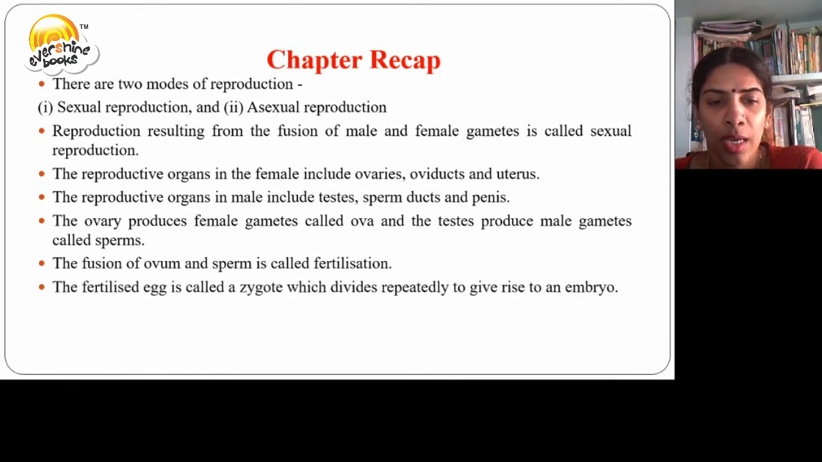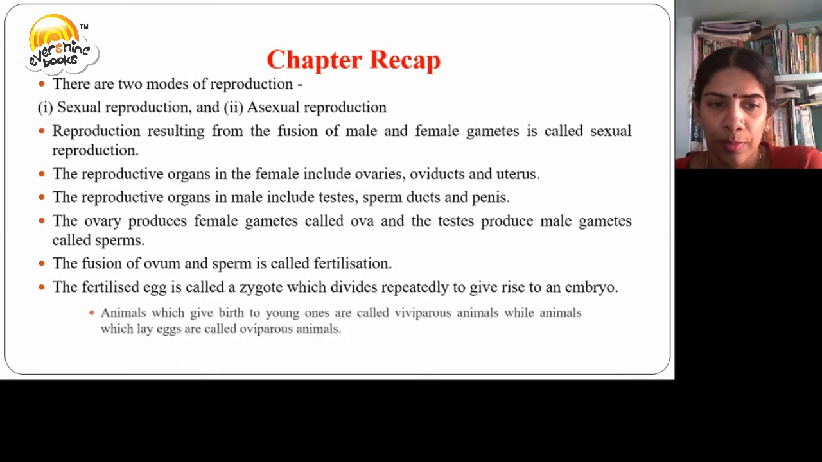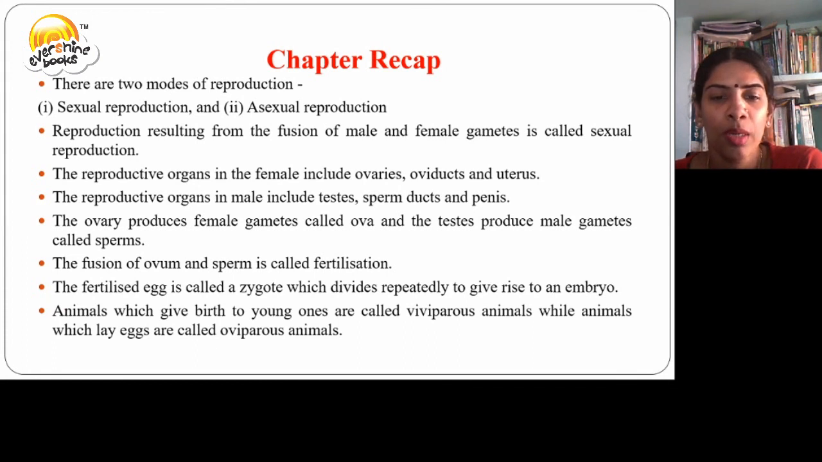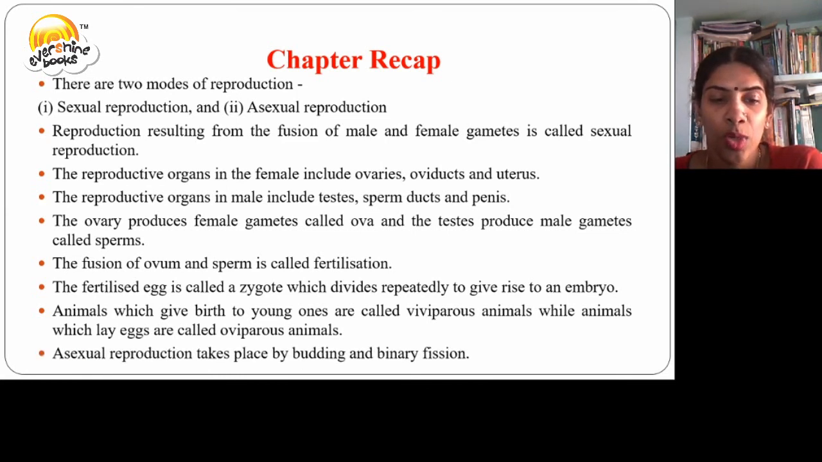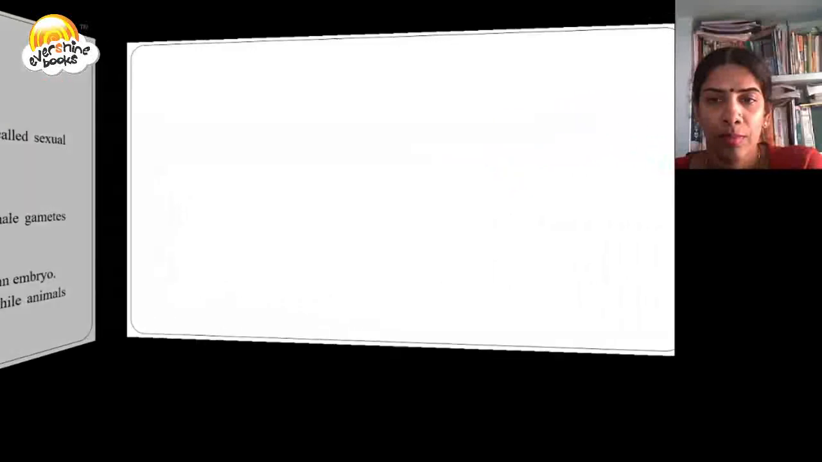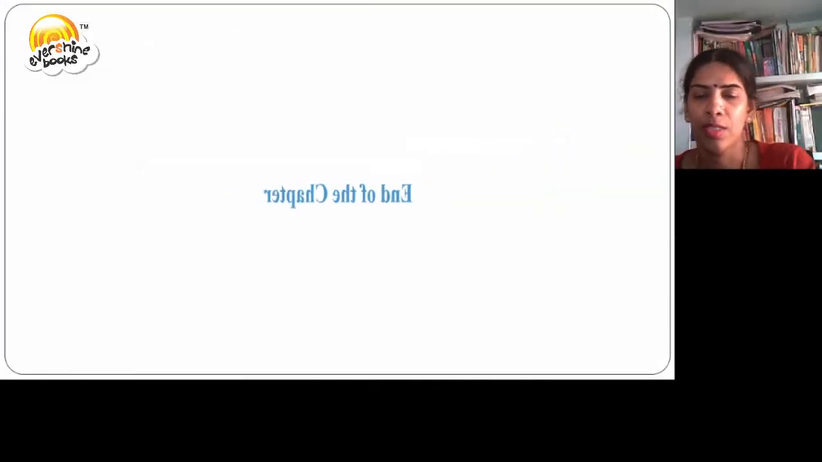The fertilized egg is called a zygote, which divides repeatedly to give rise to an embryo. Animals which give birth to the young ones are called viviparous animals, while animals which lay eggs are called oviparous animals. Asexual reproduction takes place by budding and binary fission. This ends the chapter.